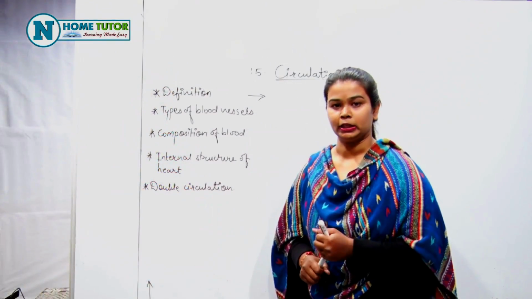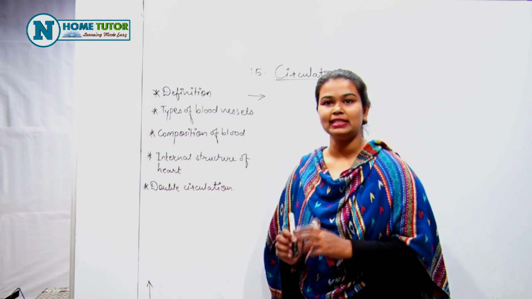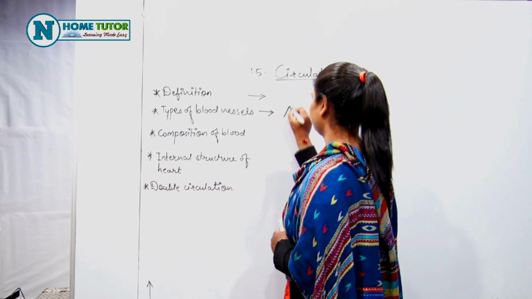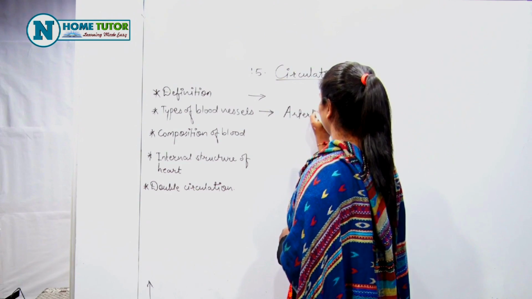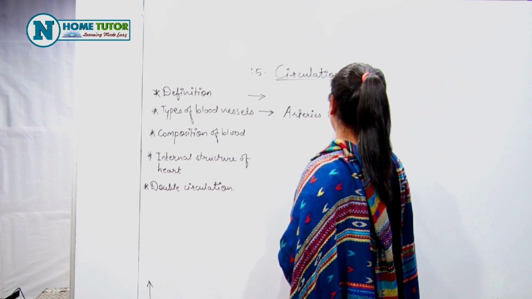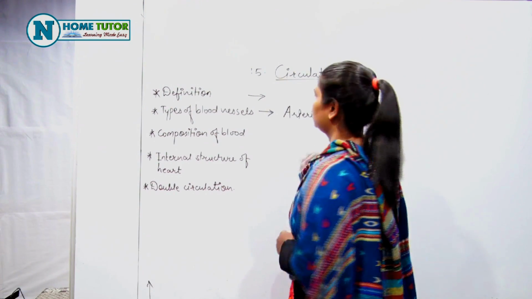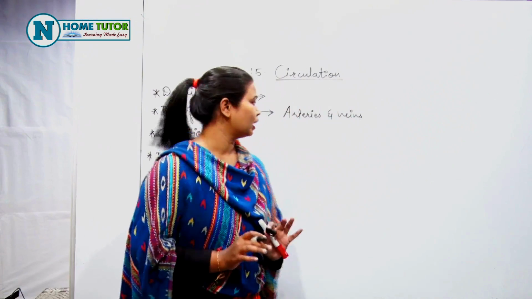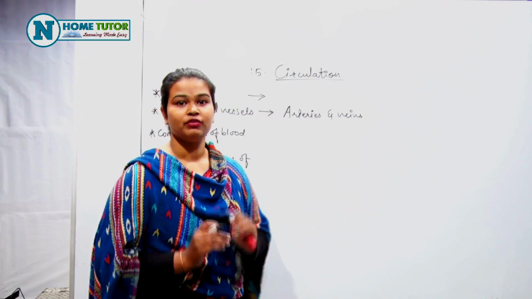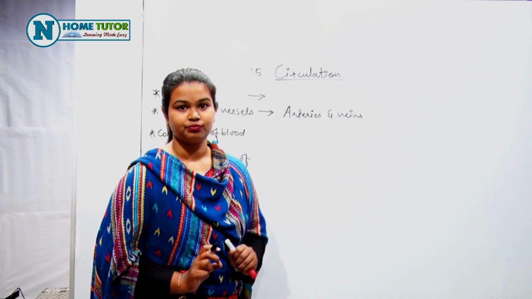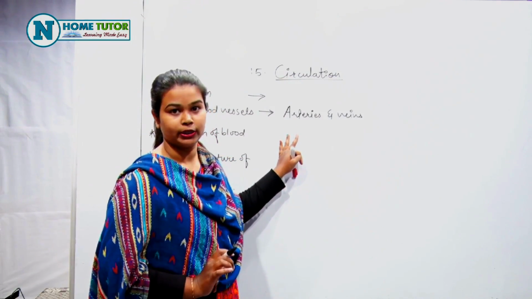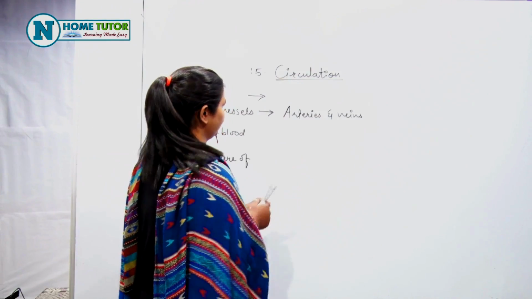Now in the definition we saw two types of blood vessels, that are arteries and veins. Capillaries are also a type of blood vessels, but we'll discuss that later. Now arteries are the type of blood vessels which carry oxygenated blood. The exception is the pulmonary artery which carries deoxygenated blood. Alright, write it here.